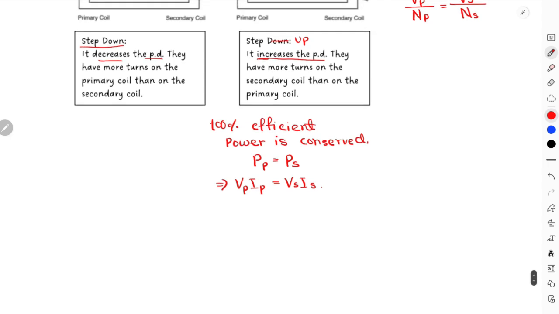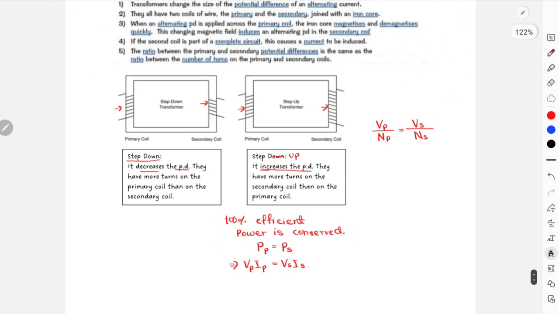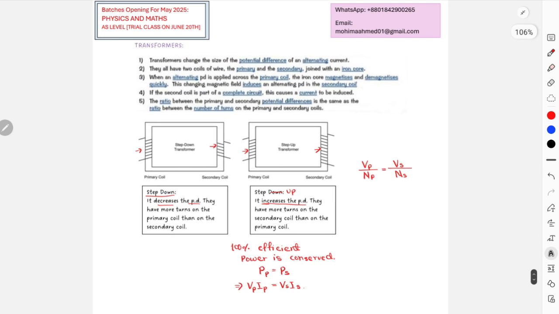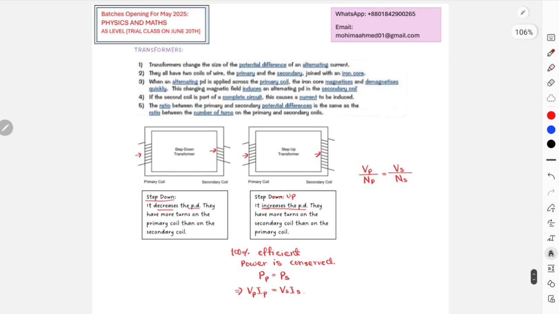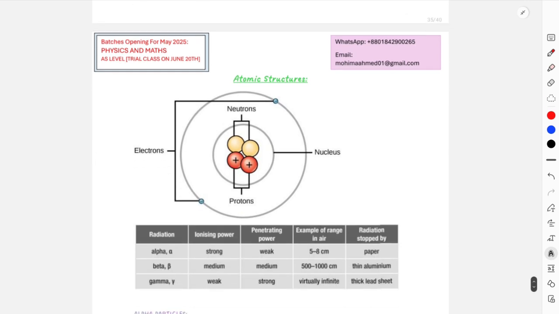This is another equation. I specifically wrote it this way so that you can understand that power is conserved here, and the transformer is known as 100% efficient, so no energy is lost in the entire transmission of electricity using transformers. Okay, this is it for your voltages. Read these points overall, but there is nothing much specific to explain for voltages or transformers. We'll move on to atoms.